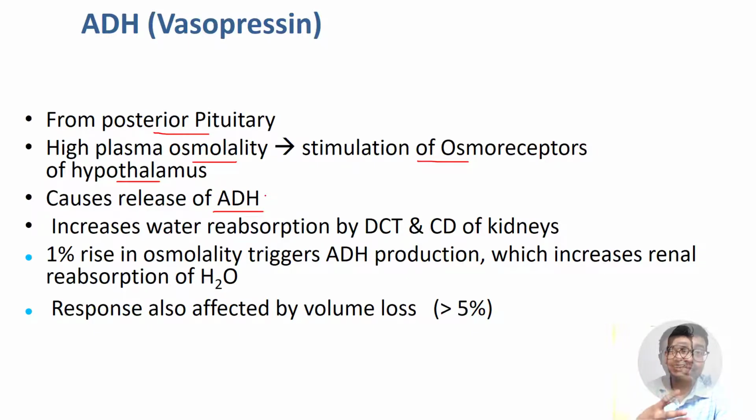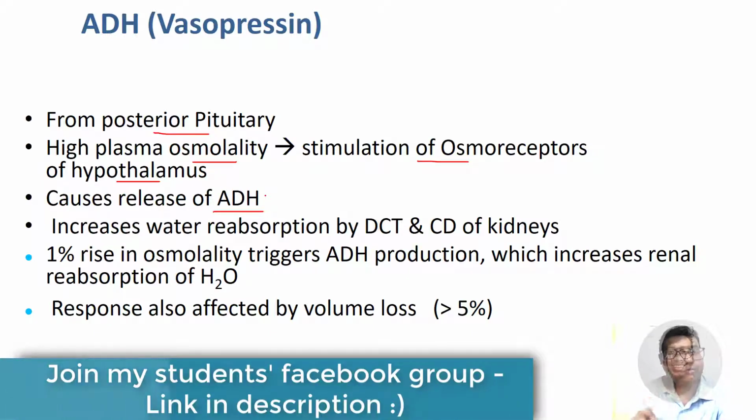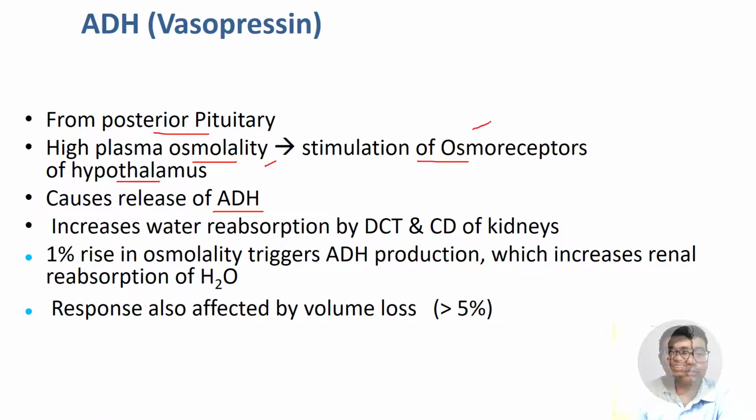When will the body need to conserve water? When the osmolality has gone up due to some reason, when there is low solvent or low water due to some reason. So if there is high plasma osmolality, it leads to stimulation of osmoreceptors. The body will tell that please, the water content in the body is very low. Please conserve water. Please don't let the water get out. And then ADH will act, and it will conserve the water. Remember, aldosterone was conserving the solute. ADH is conserving the solvent.